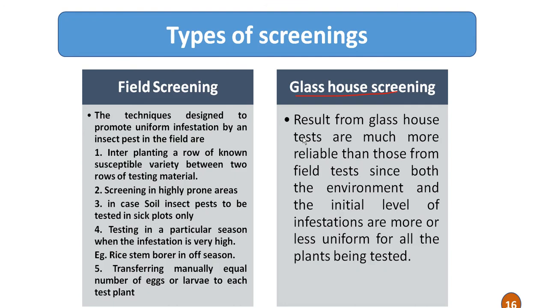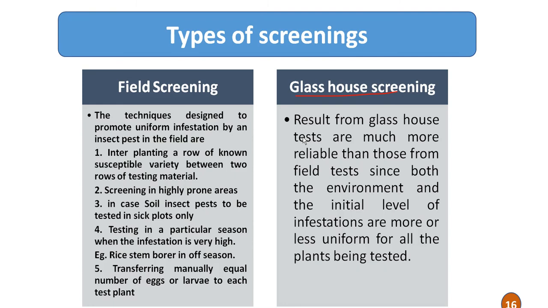If we screen the varieties in the field, then we have to take precautions, or apply some measures, so that uniform infestation by the insect pest in the field is maintained. For that, interplanting a row of a non-susceptible variety between two rows of the testing material is important. Then screening in highly prone areas.